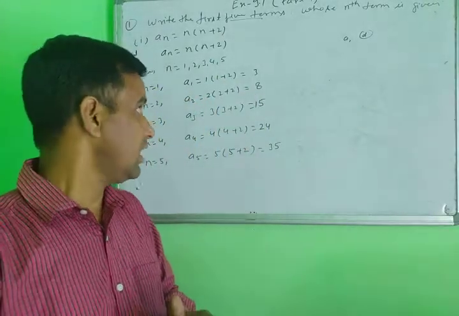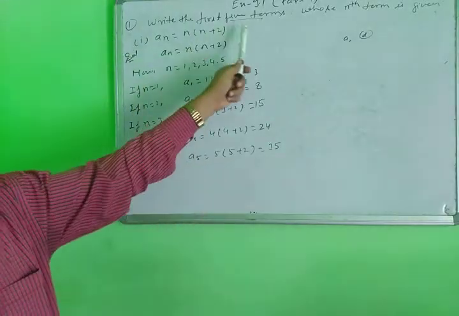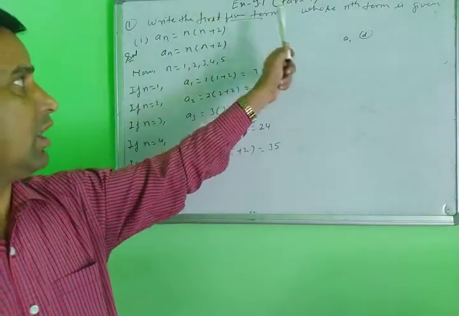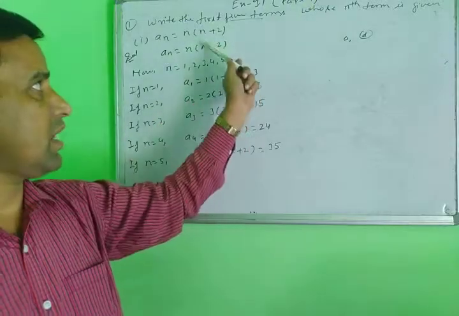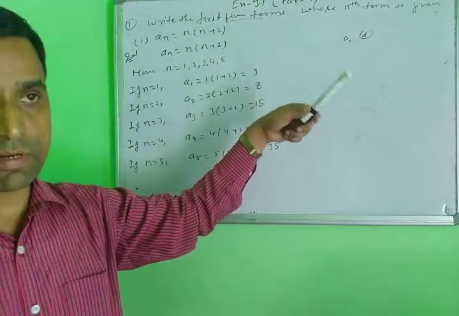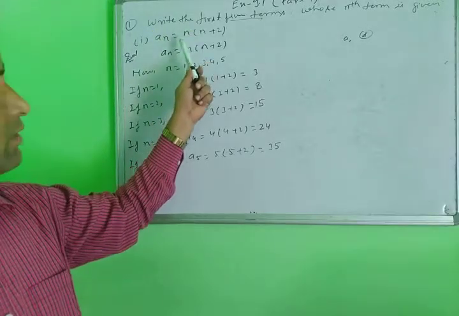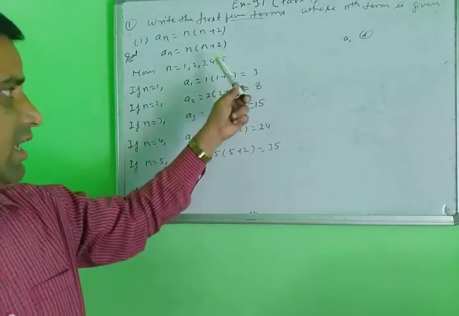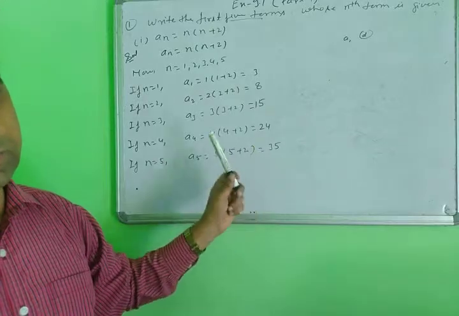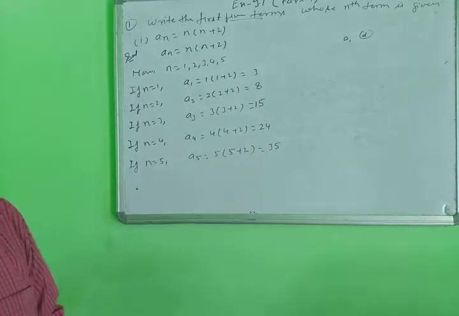Yes, note it down. For any question, when the nth term is given and you are finding the 2nd term, 5th term, 10th term or 100th term, you put the value of n here and then one by one you find every term of the series. Yes, note it down. Then the next question.